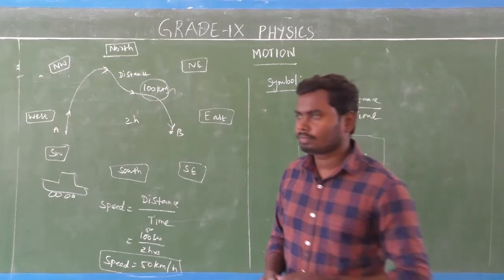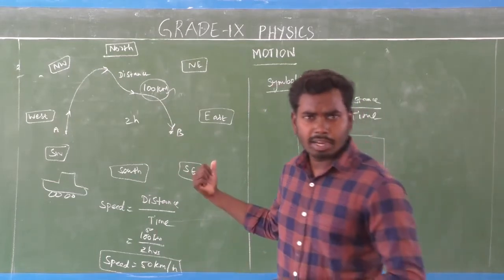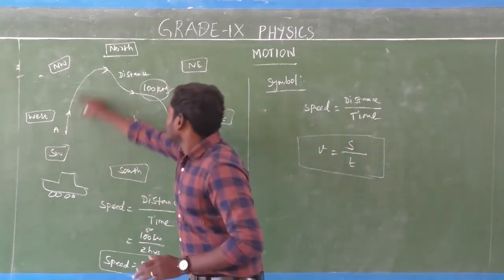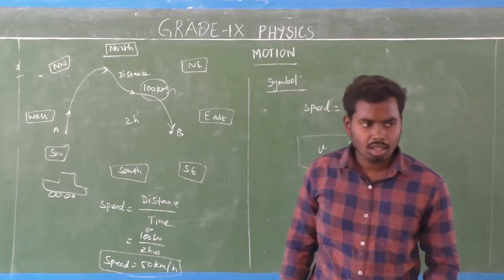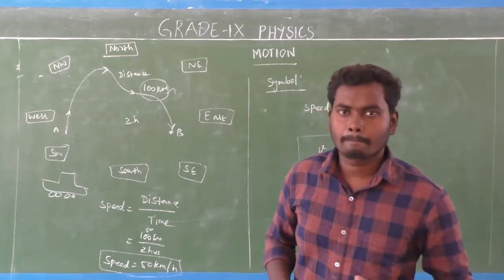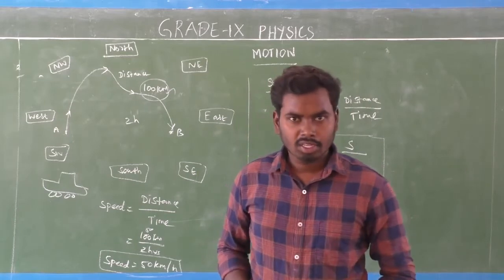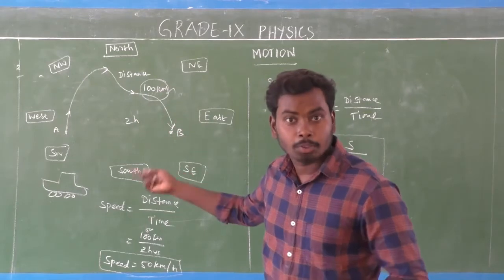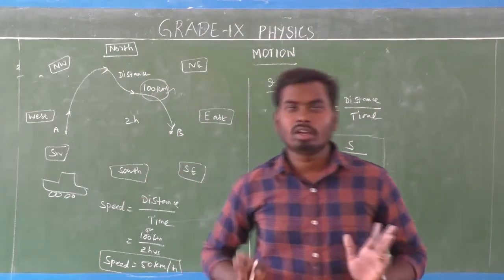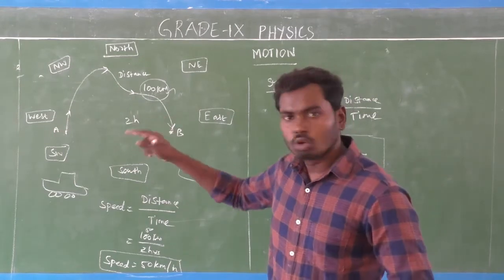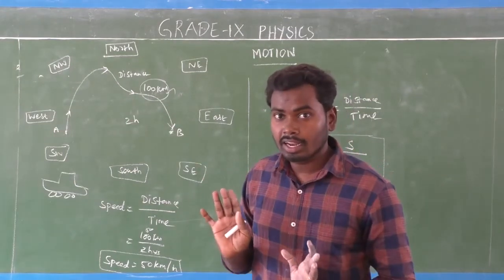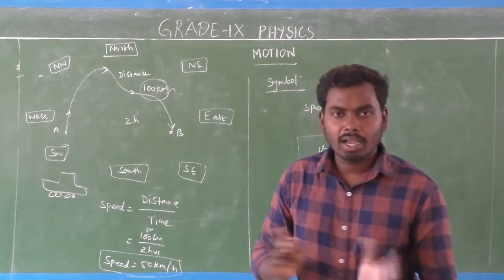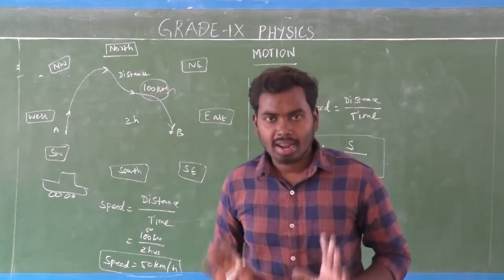So in another way we can say, what is speed? Already we know, speed means the distance covered by the object per unit time, isn't it? Distance, whether it is a vector quantity or scalar quantity, distance is also a scalar quantity. So this distance covered by the object is speed, so speed is also a scalar quantity. Because here the object moves through a distance, not a displacement. So speed is under the category of scalar quantity, because it has only magnitude, there is no direction.